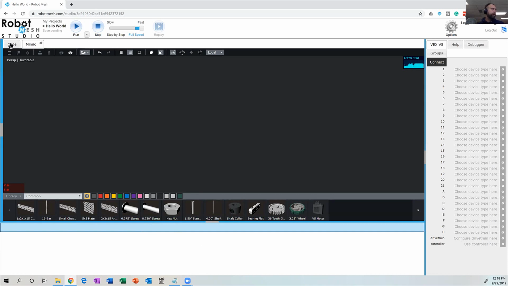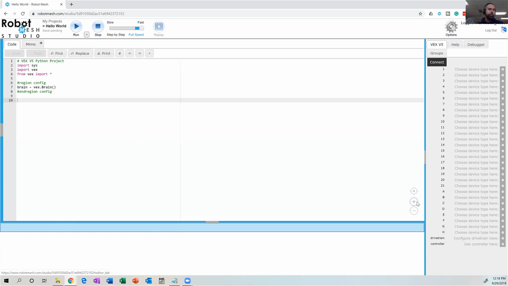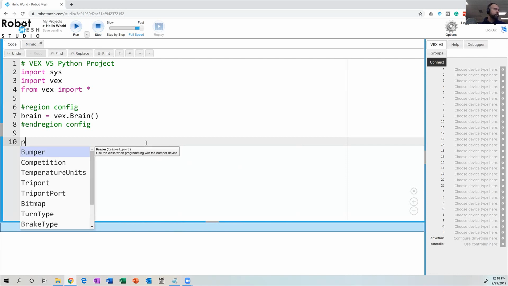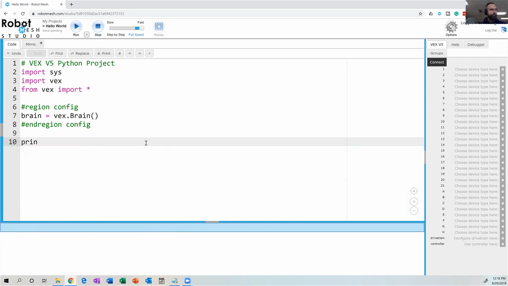So let me go back here into the code window. I'm going to make this a little bigger so you can all see what's happening. And I'm just going to write a very simple program, which, in keeping with tradition, is going to write hello world. So I'm going to write the word print. You can see how when I type print, it highlights, it turns pink, letting me know that it's a special keyword that means something to the Python interpreter. And then I'm going to write hello world.